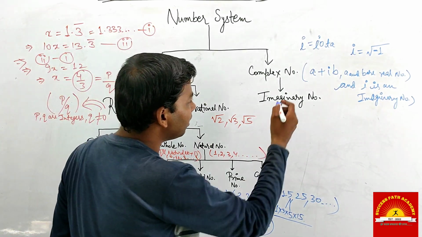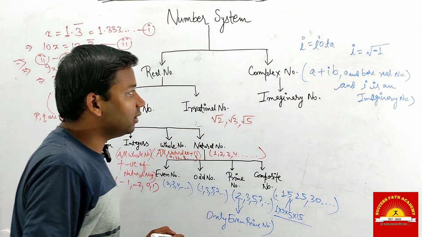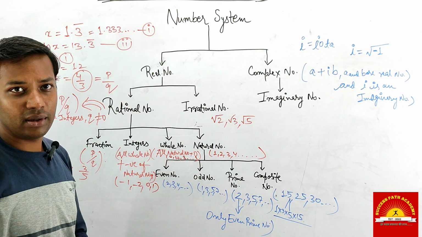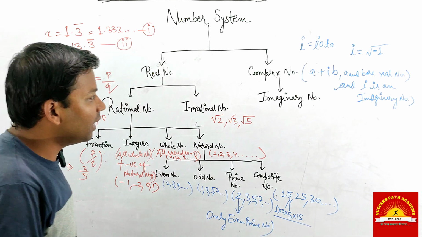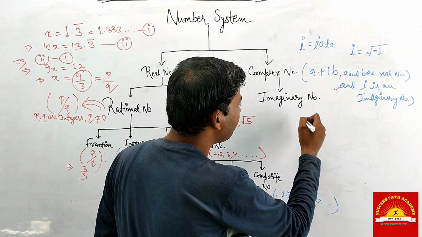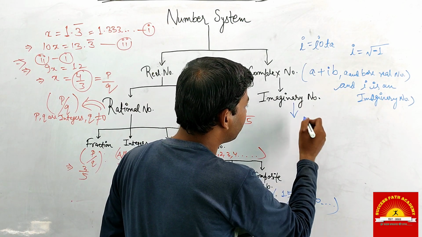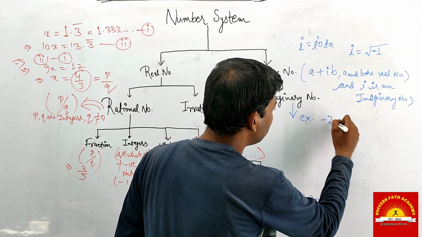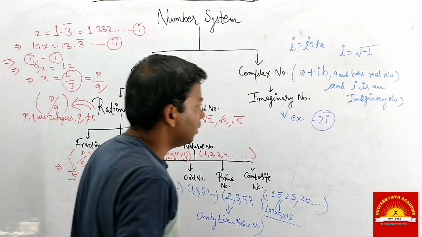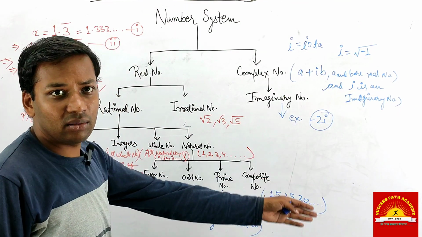Now what is an imaginary number? Under complex numbers, it is also a part of complex numbers, but here the imaginary number is in pure form. For example, -2i is a pure imaginary number.